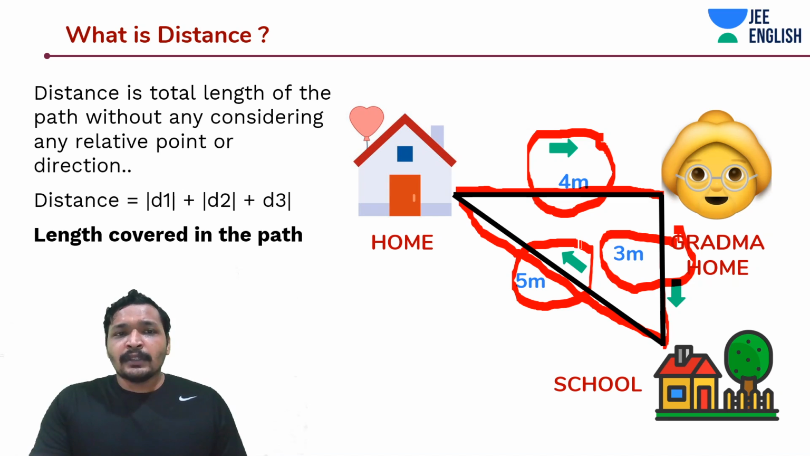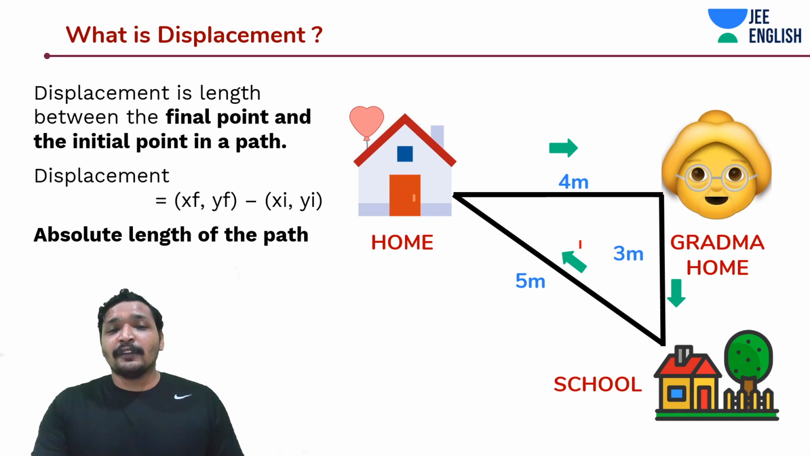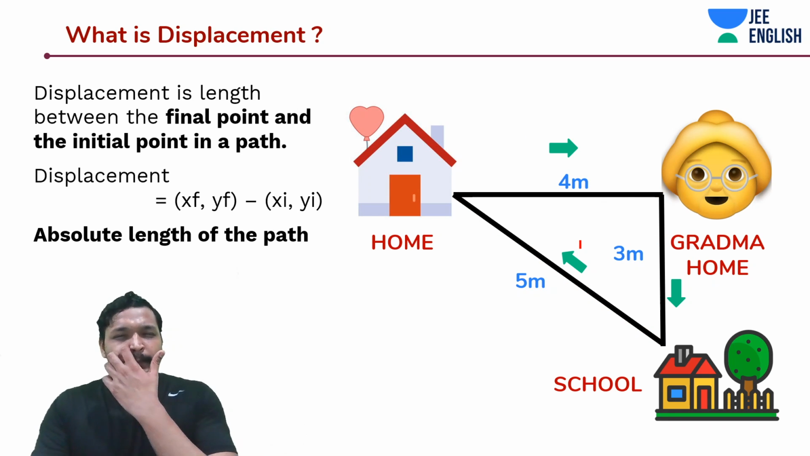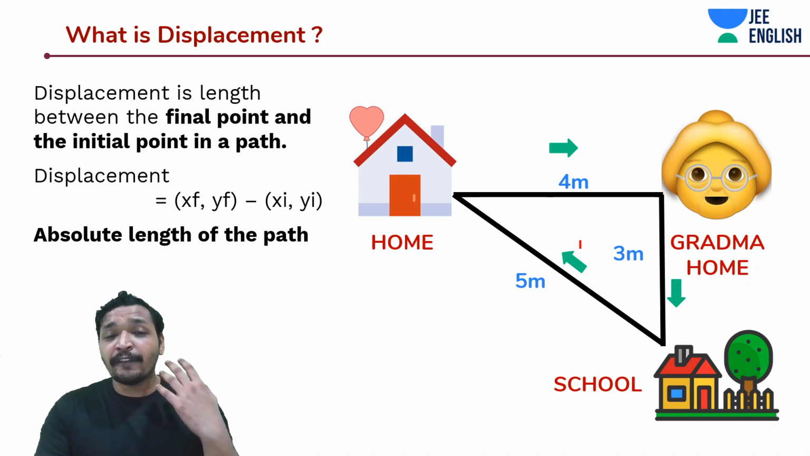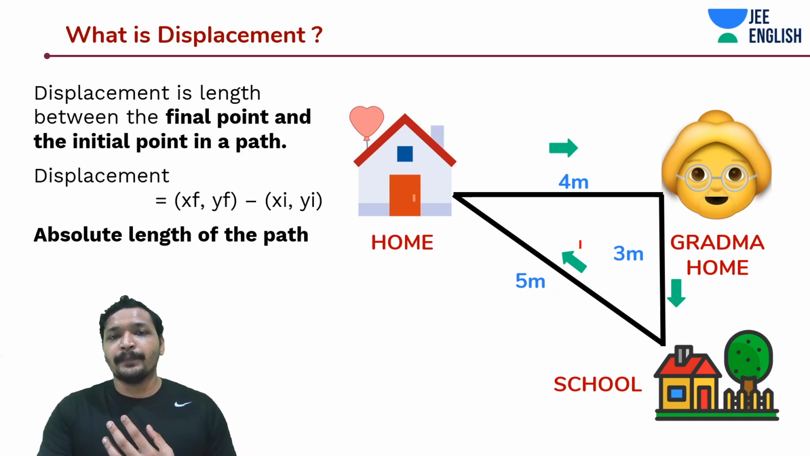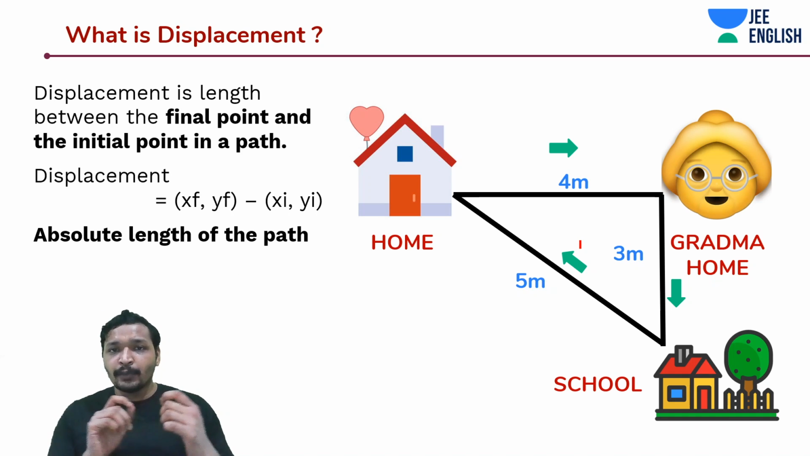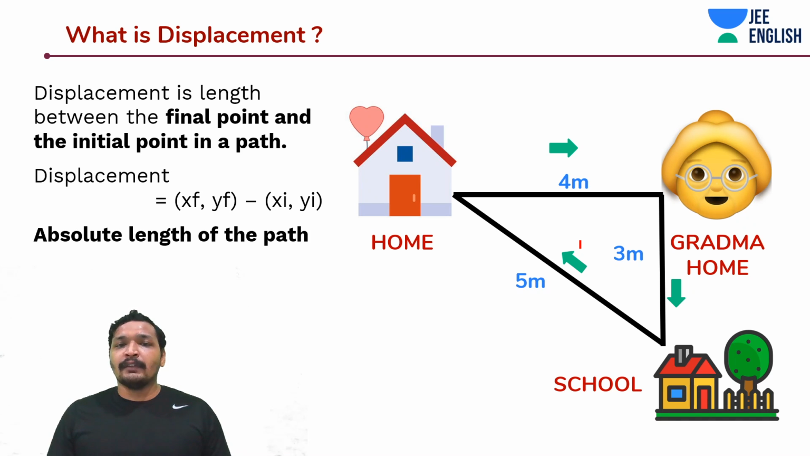Now we are talking about distance. The next thing is displacement. Of course you know that. So what is displacement? In more accurate terms, displacement is the distance between the final point and the initial point. Because the final point is where you want to get to, and the initial point is where you are or where you are traveling from.